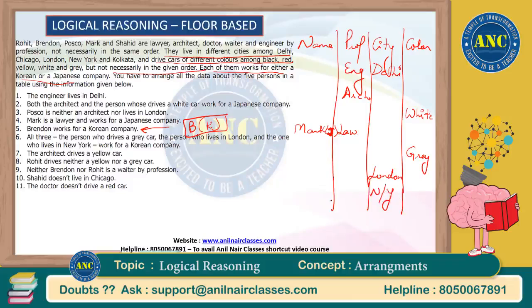What are they? They are working for a Korean company. Korean, and Korean. So if three of them are working for a Korean company, there can be only two people who can work for a Japanese company because there are 5 in total. So this guy is working for a Japanese company,